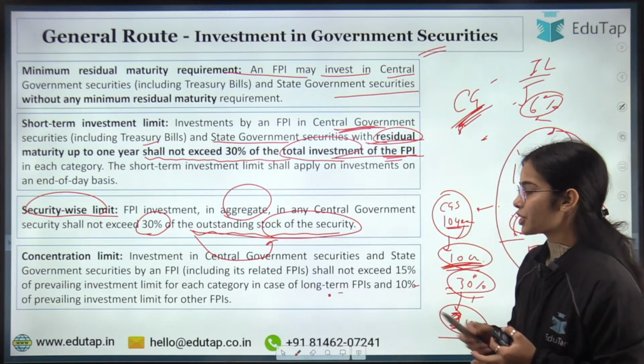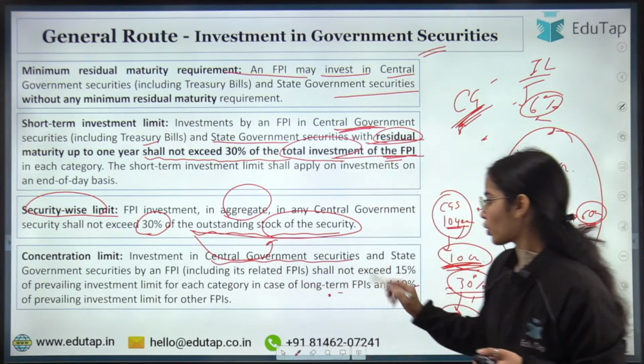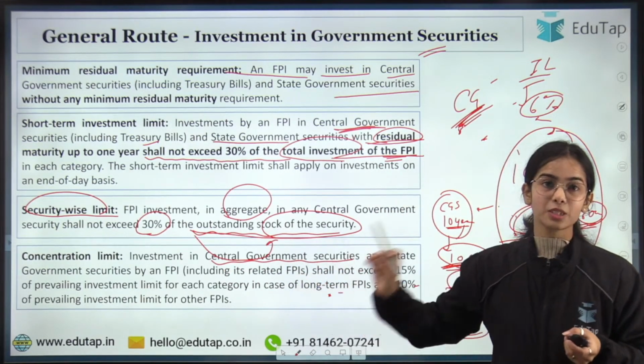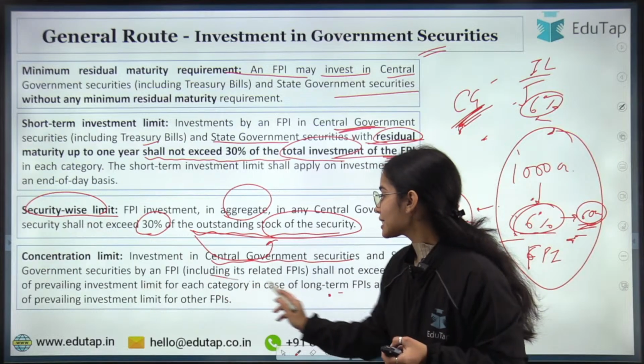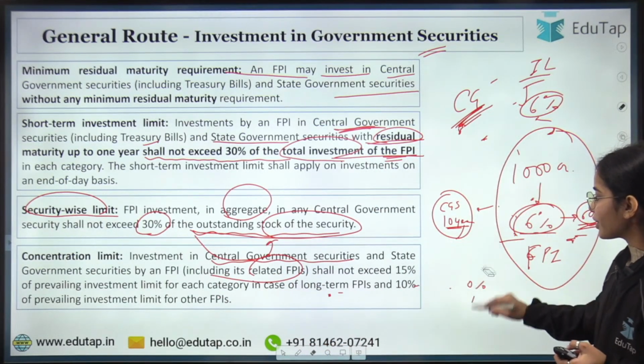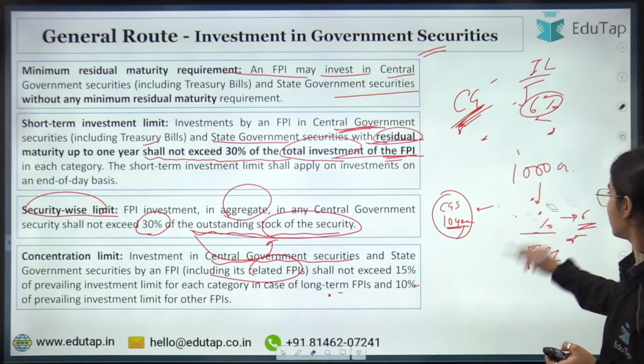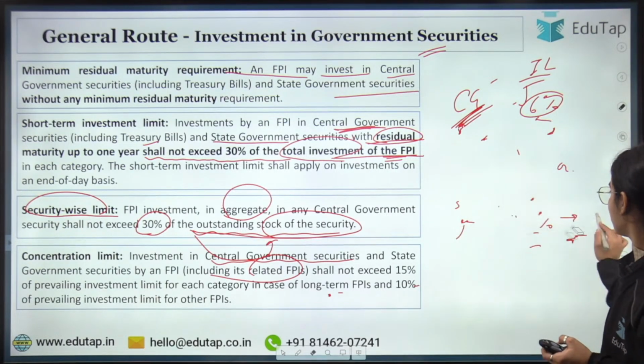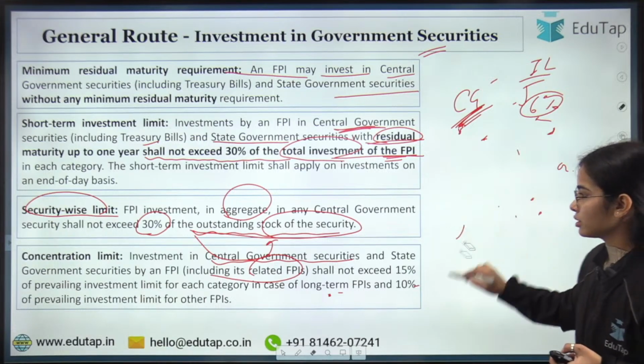Now coming to the concentration limit: investment in central government securities and state government securities by an FPI, including its related FPIs. So let's say this is the total of central government securities, or the total of state government securities. A single FPI or its related group entities, like Reliance Industries and Jio Financial and its group entities, Reliance Power and such. So there is the FPI and its group entities or the related FPIs.